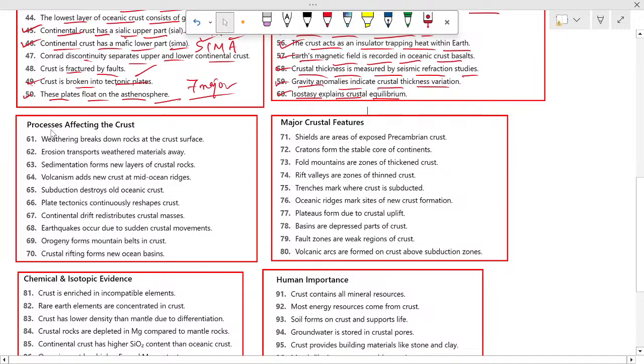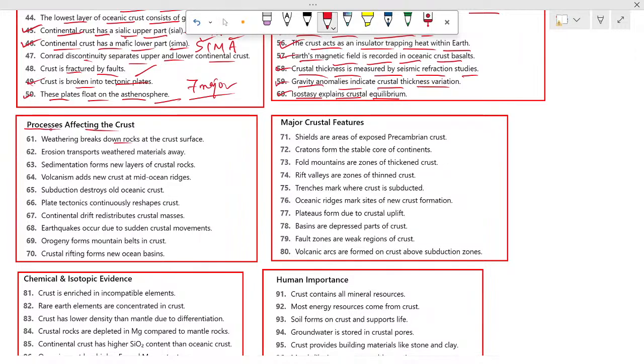The next one is processes affecting the crust. Weathering breaks down rocks at the crust surface. Erosion transports weathered materials away. At first weathering, then erosion occurs. The transport of weathered materials is known as erosion. And sedimentation forms new layers of crustal rock.